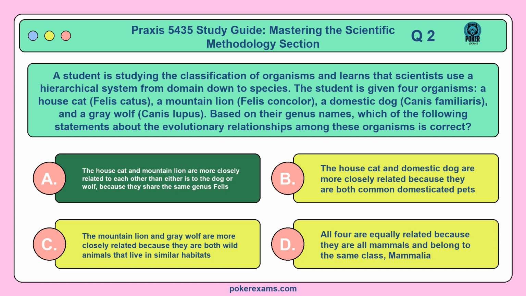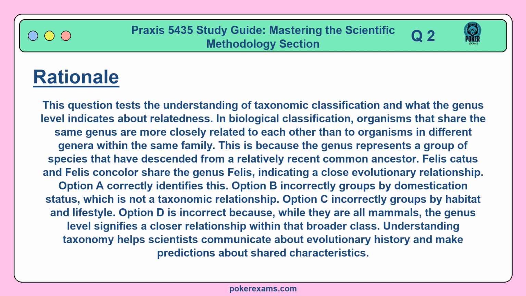The correct answer is A. This question tests the understanding of taxonomic classification and what the genus level indicates about relatedness. In biological classification, organisms that share the same genus are more closely related to each other than to organisms in different genera within the same family. This is because the genus represents a group of species that have descended from a relatively recent common ancestor. Felis catus and Felis concolor share the genus Felis, indicating a close evolutionary relationship. Option A correctly identifies this.